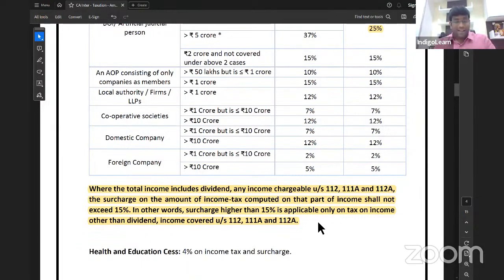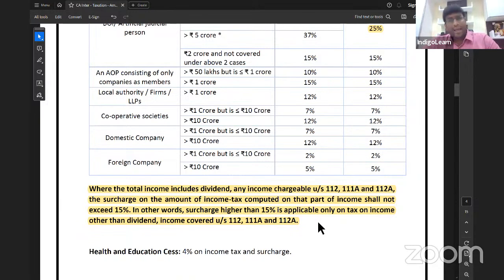Always do keep in mind that surcharge is on tax. Surcharge is on tax. HEC is on tax plus surcharge. Clear, my dear friends? Exactly. Make sense? So that is the story of the changes in tax rates.